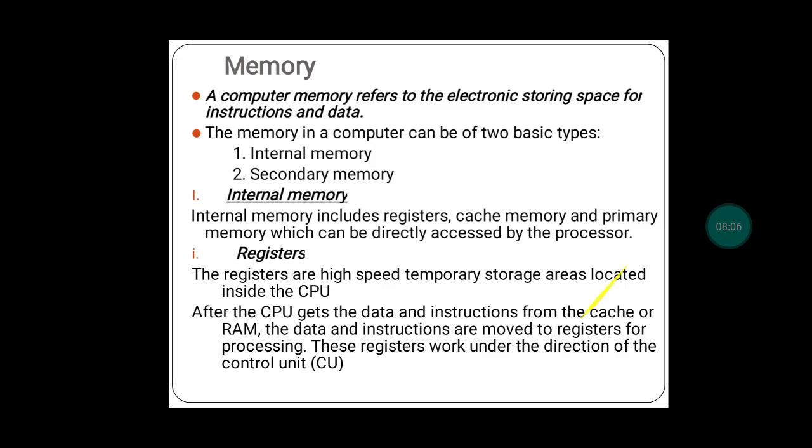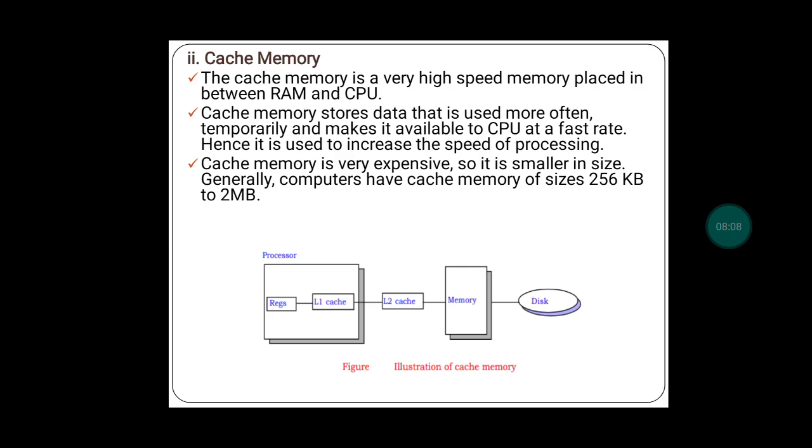So now moving on to the next memory, that is the cache memory. Okay, so the cache memory is also one of the high speed memories, but it is placed in between RAM and the CPU. See the diagram, there is a cache. They have mentioned the types of cache, that is L1 and L2 cache, but basically we normally say caches are located in between RAM and the CPU.